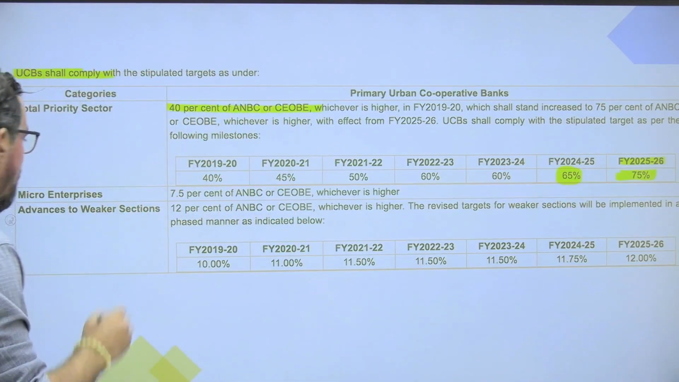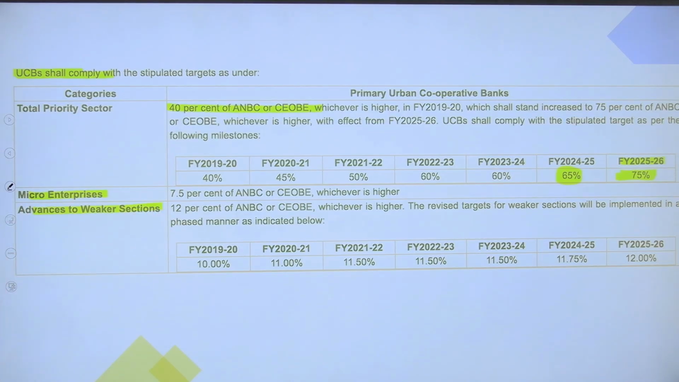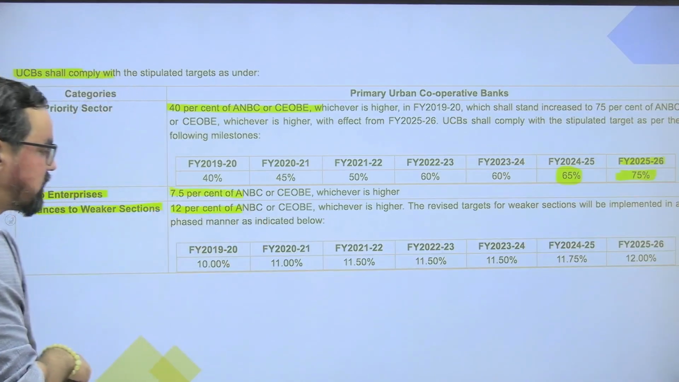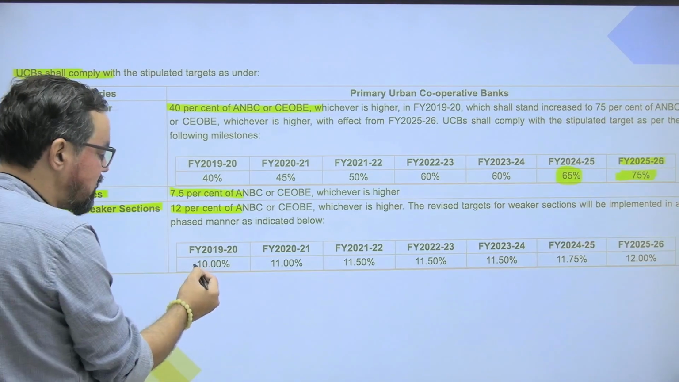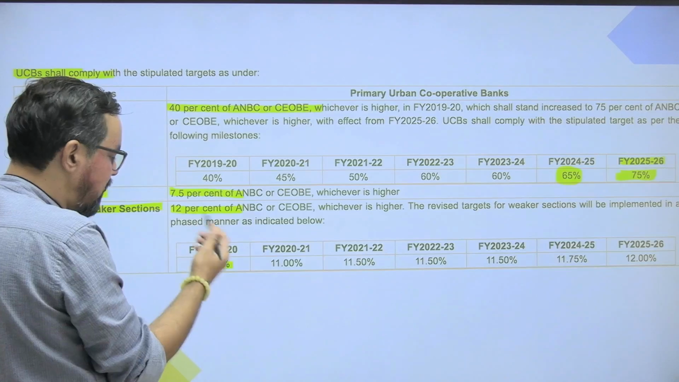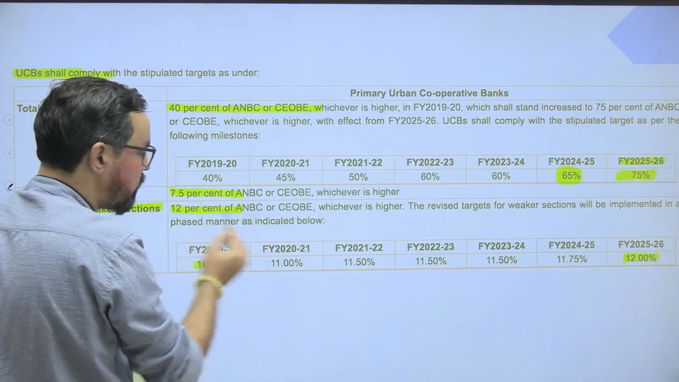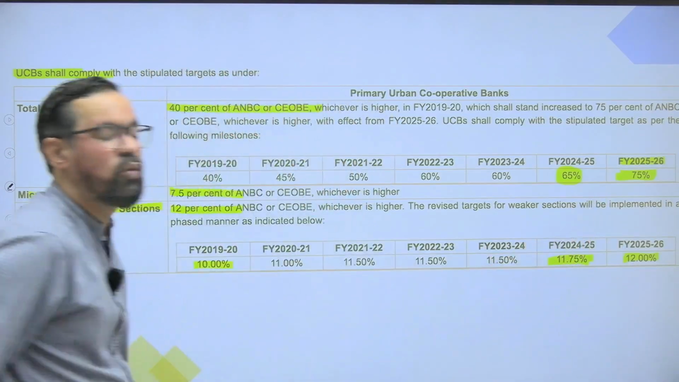So if you talk about the sub category, we have 7.5% and 12%, whichever is higher. The revised target for weaker section will be implemented in a phased manner. So it is like 10% here, then it will go to 12%. So this 12% will be achieved by next year. Right now it is 11.75.